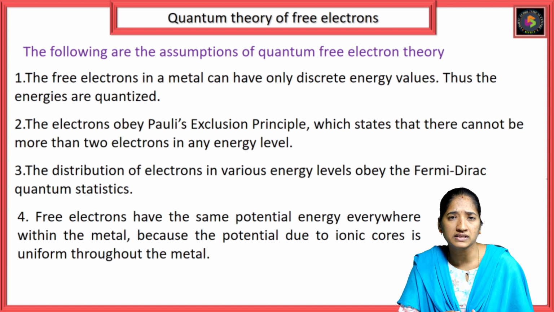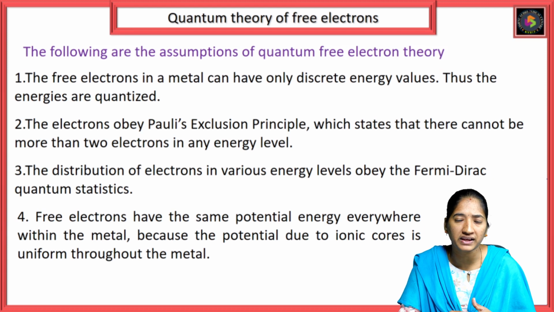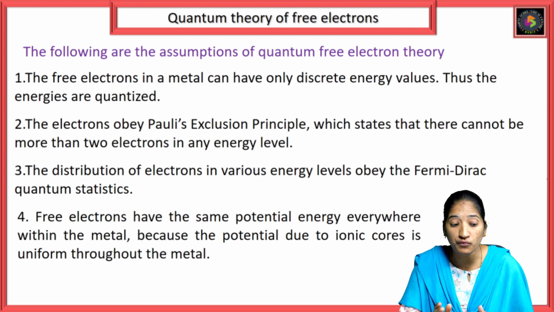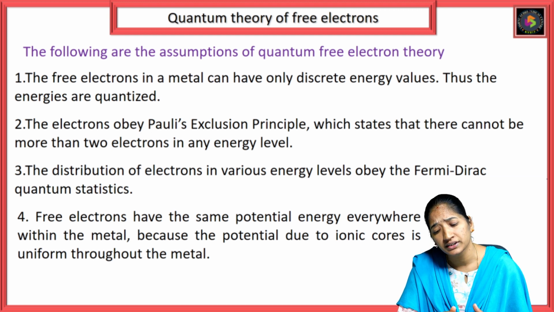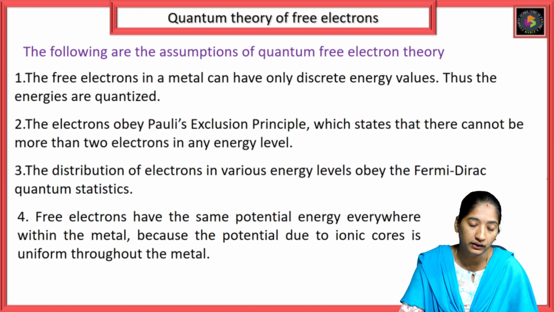The fourth assumption is that free electrons have the same potential energy everywhere within the metal, because the potential energy due to the ionic cores is uniform throughout the metal.